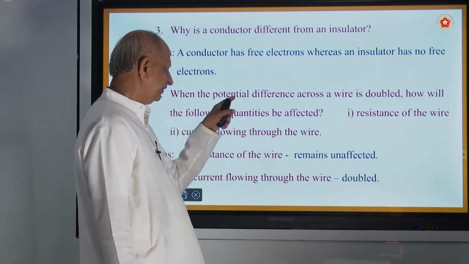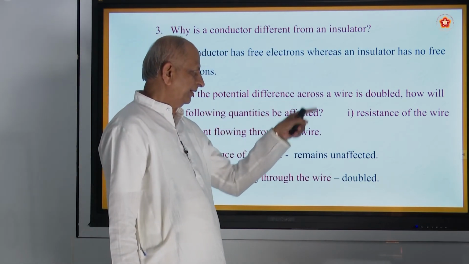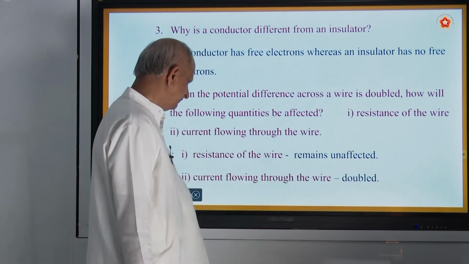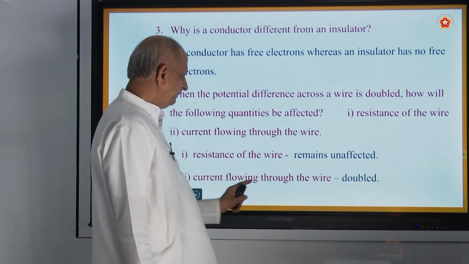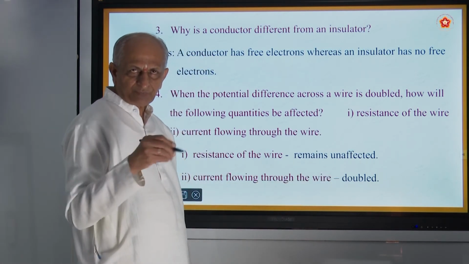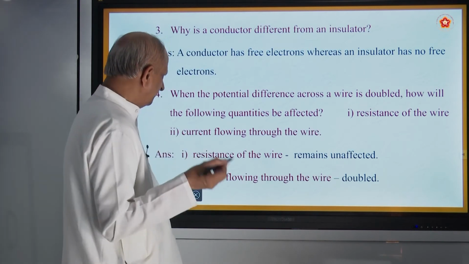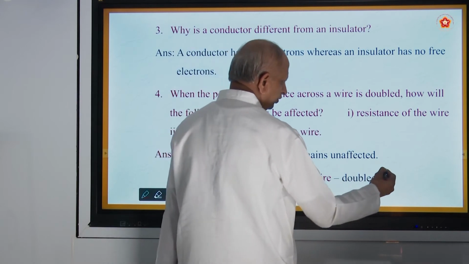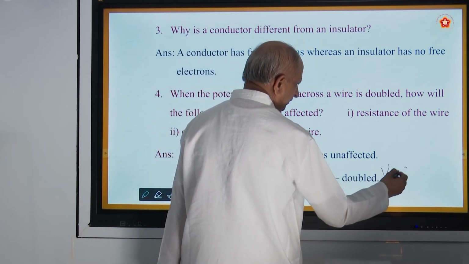If PD is doubled, resistance does not change and current will be doubled, because current and the potential difference are interrelated. So that's what is called Ohm's law.